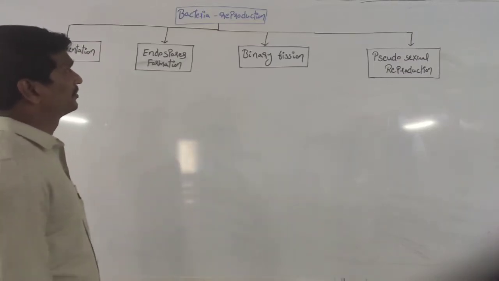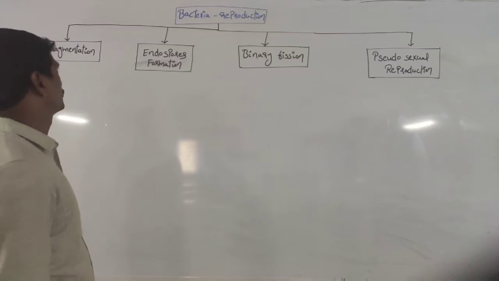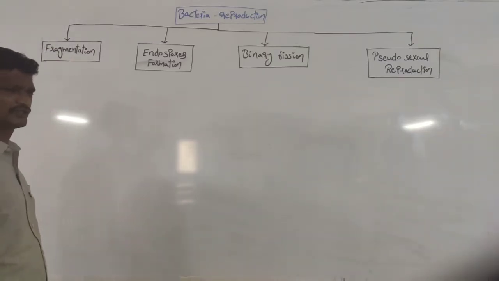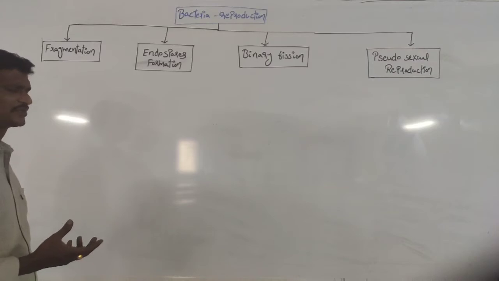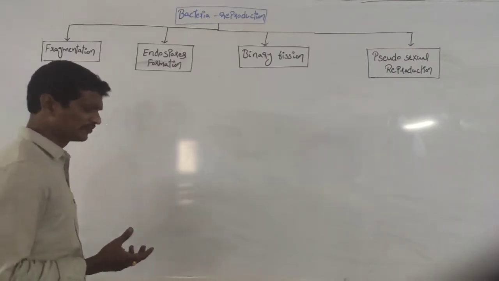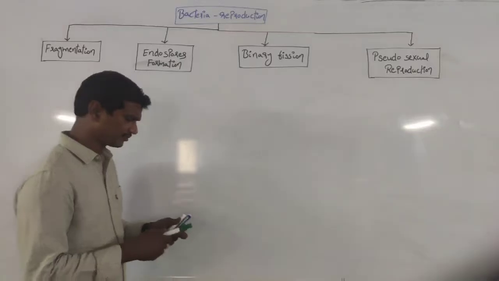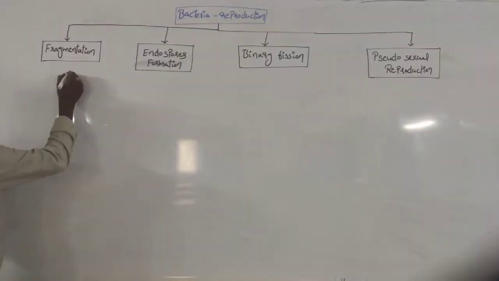And coming to the next topic, bacteria and the reproduction process. We know the very first one is the fragmentation process. I have said so many times, suppose when we are working, any bacteria is present on the soil. Suppose this is one of the bacteria.